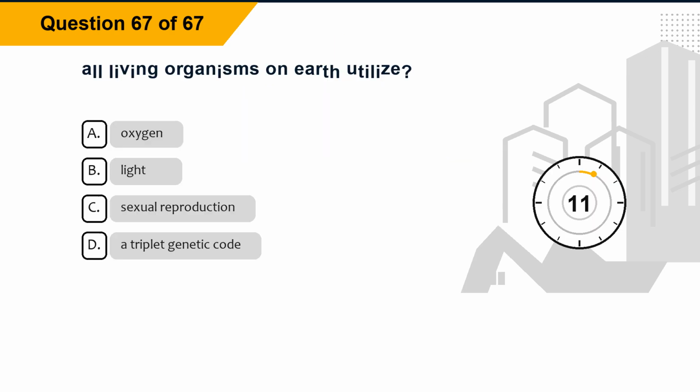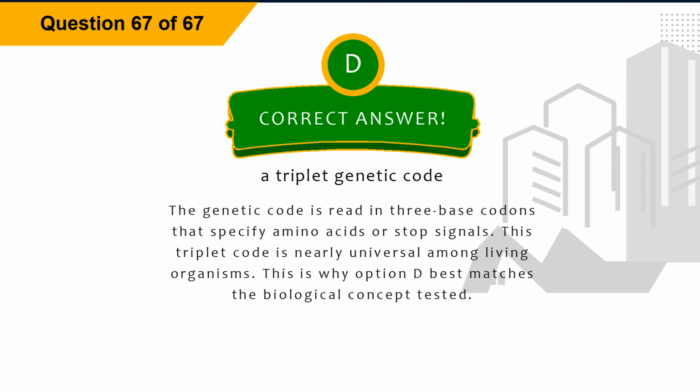Question 67. All living organisms on Earth utilize? Option A, oxygen. Option B, light. Option C, sexual reproduction. Option D, a triplet genetic code. The correct answer is option D, a triplet genetic code. Explanation: the genetic code is read in three base codons that specify amino acids or stop signals. This triplet code is nearly universal among living organisms. This is why option D best matches the biological concept tested.